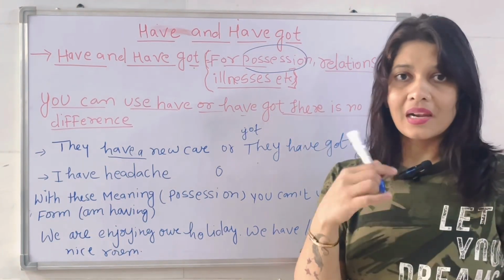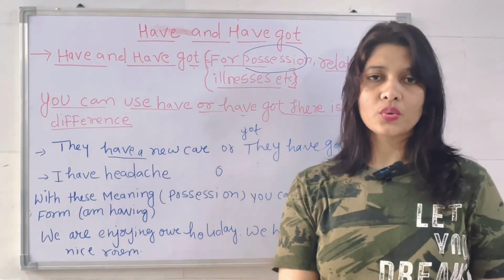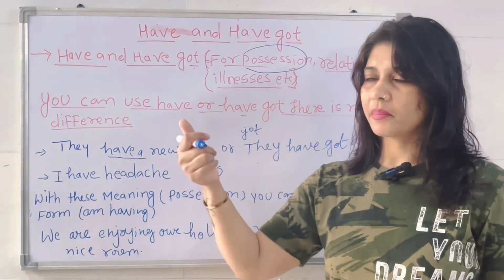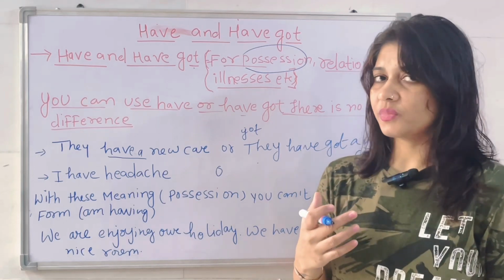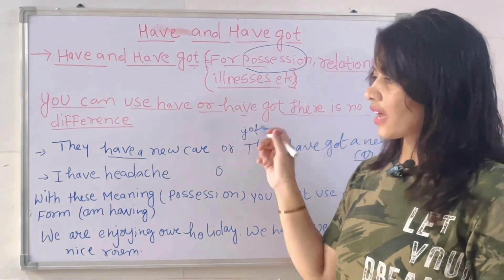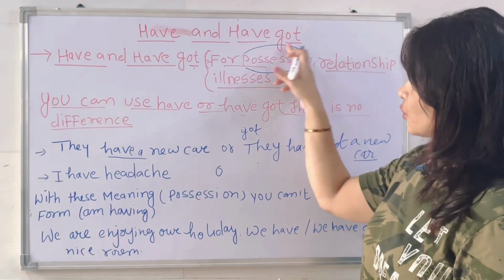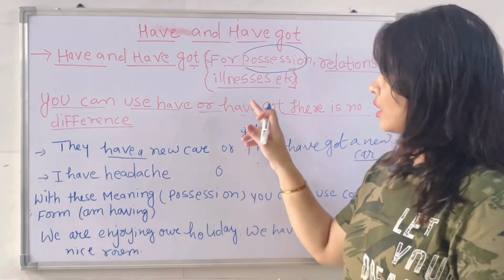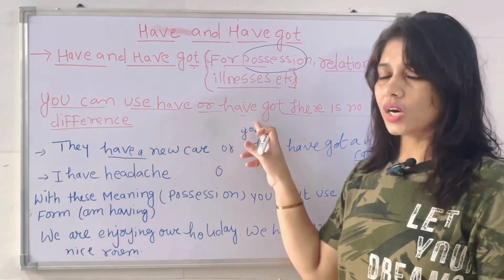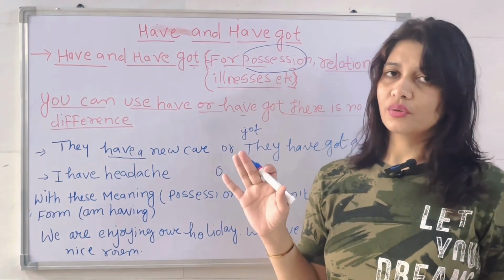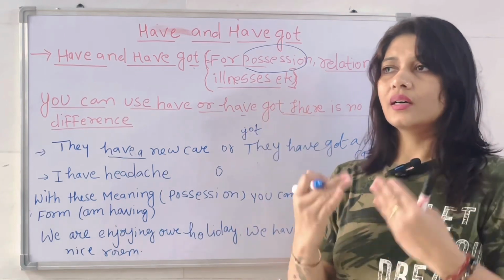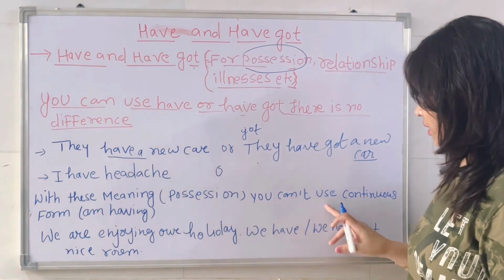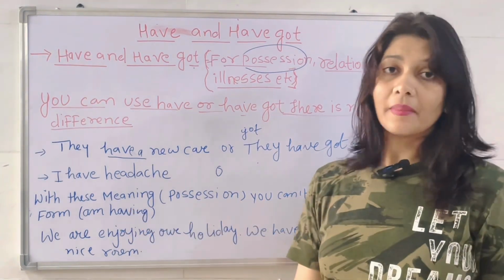Illness, relationship, it also happens in a relationship. He's my man. I have a man who protects me. Got it? So have and have got, if you are using these words, you have to use these, not the ing forms and all. Along with that, have or have got, there is no difference. If you are using have or have got, the same answer will come. Correct? With this meaning, possession, you cannot use the continuous form like I'm having.